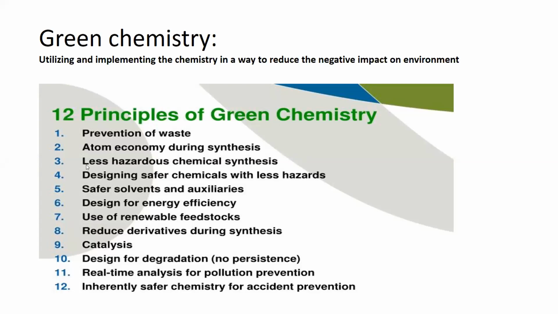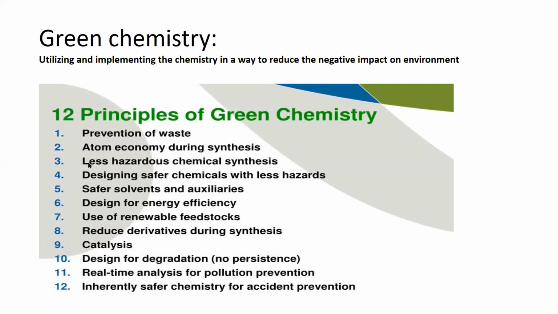So this principle is directly associated with using efficient procedures and efficient routes for the synthesis of green chemicals. Then comes the fourth principle of green chemistry, which states designing safer chemicals with less hazards.